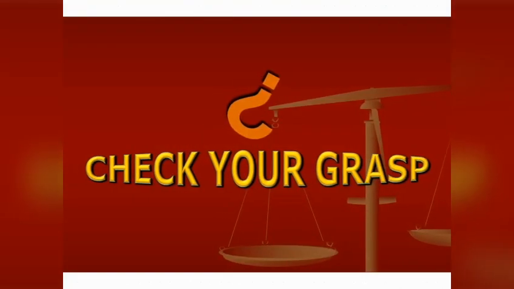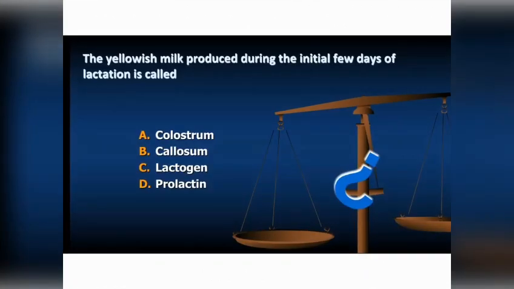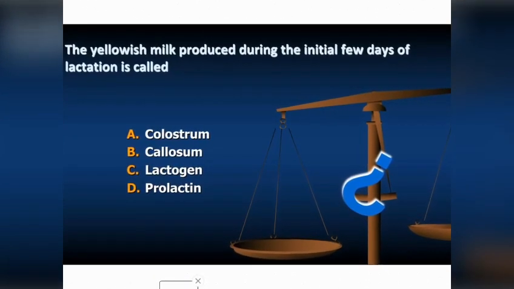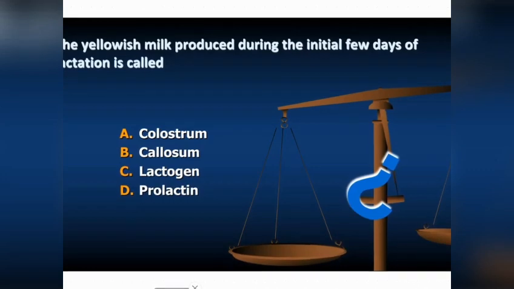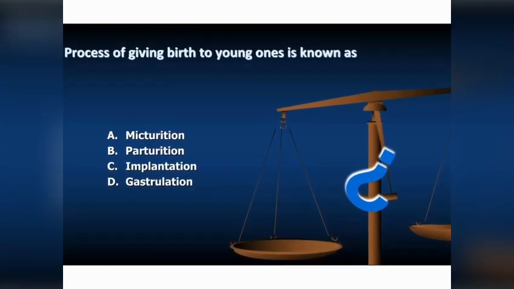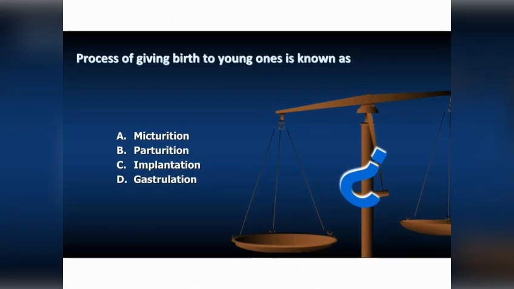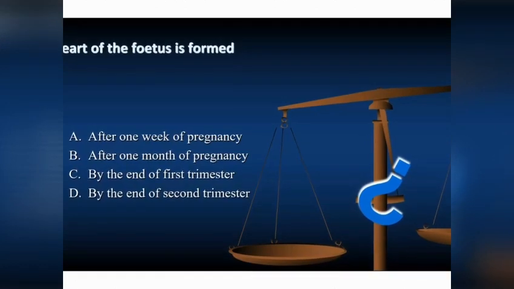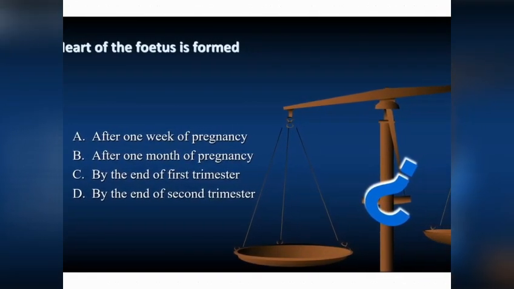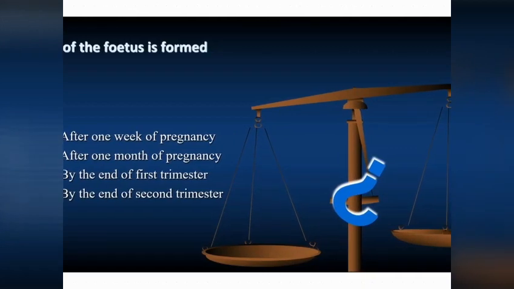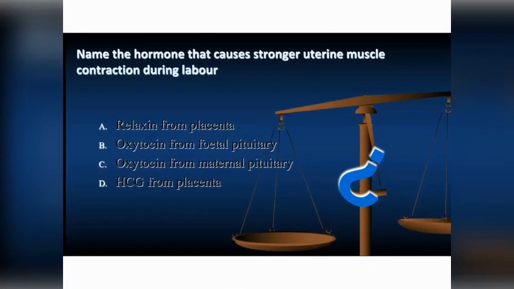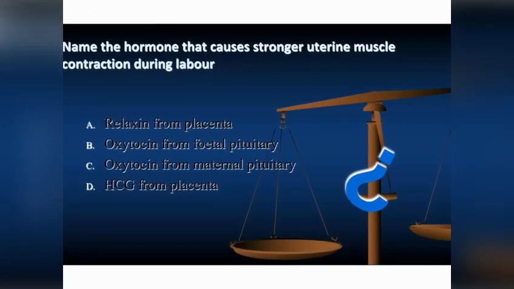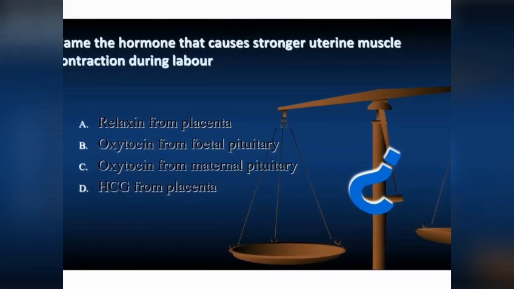Now let us check your grasp, how much you have understood. The yellowish milk produced during the initial few days of lactation is called colostrum, callosum, lactogen, prolactin. The process of giving birth to the young one is called micturition, parturition, implantation, gastrulation. The heart of the fetus is formed after 1 week of pregnancy, after 1 month of pregnancy, by the end of the first trimester, by the end of the second trimester. Name the hormone that causes stronger uterine muscle contraction during labor: relaxin from the placenta, oxytocin from the fetal pituitary, oxytocin from the maternal pituitary, or HCG from the placenta.